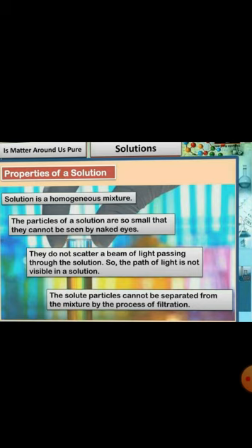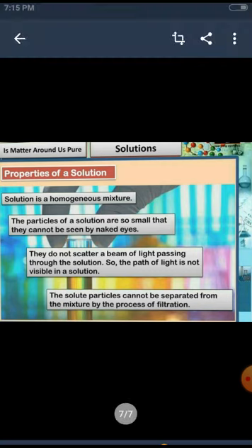In all the examples that we have seen till now, we have observed that they are homogeneous mixtures. So, the first property can be stated as: a solution is a homogeneous mixture. Consider sugar solution. Can you see the sugar particles in it? No, we cannot see. They are dissolved.